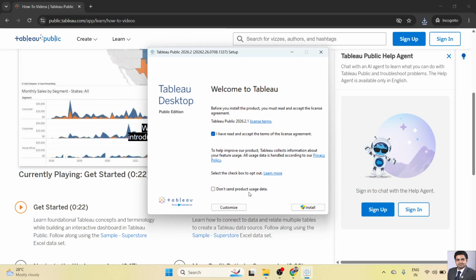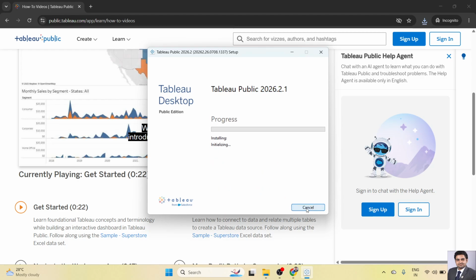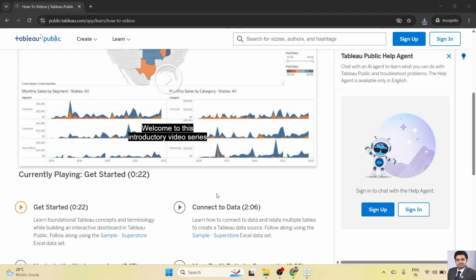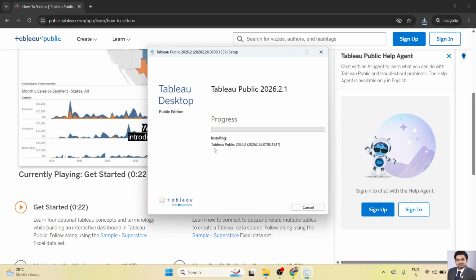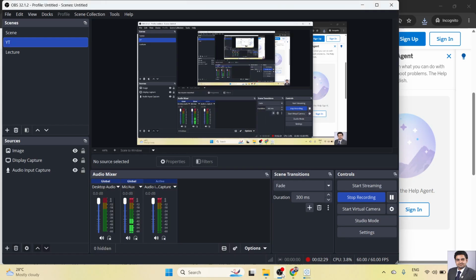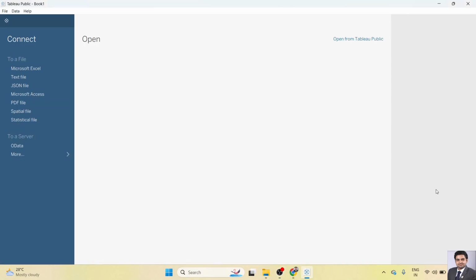If you don't want to send the product users data, you can select it and click on install. Yes. So your installation started. So after completion,